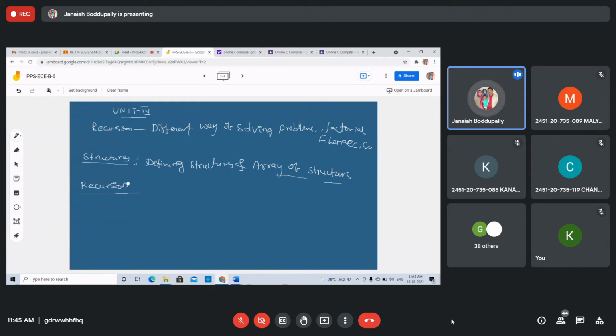A function is called recursive if a statement in the body of the function calls itself.